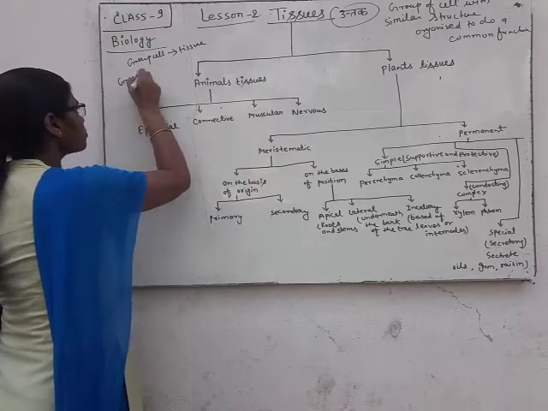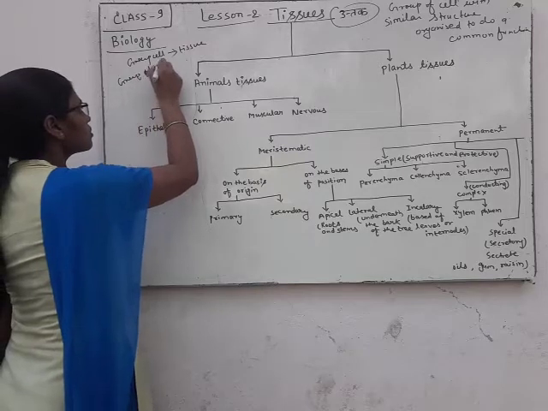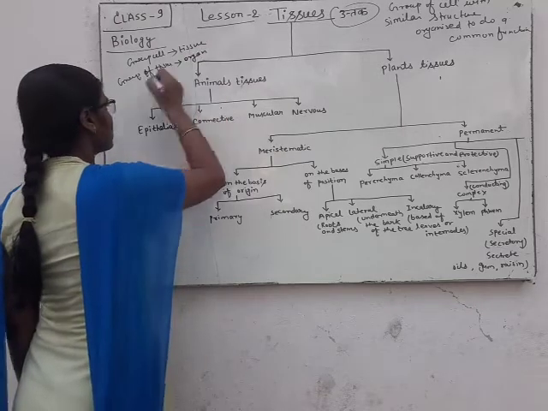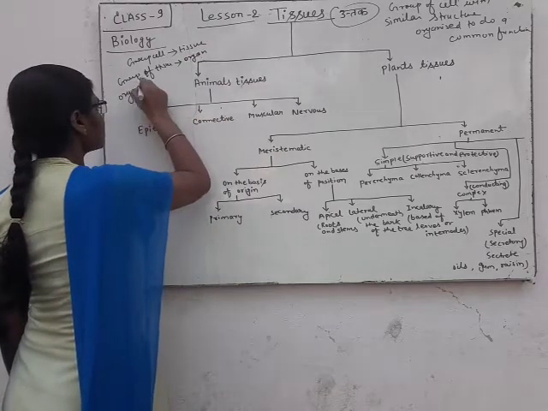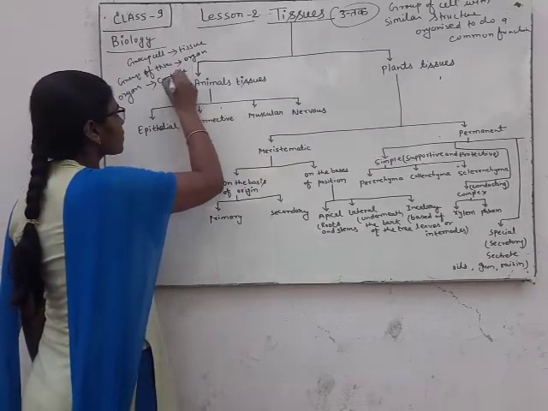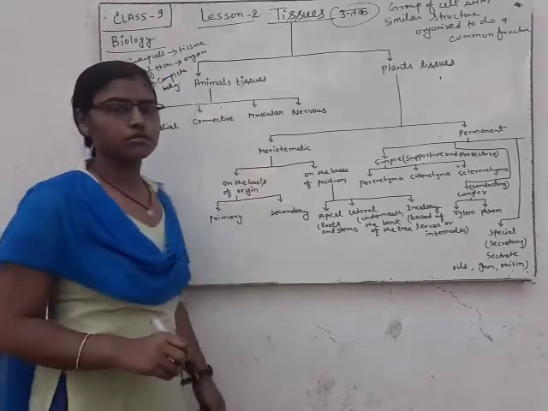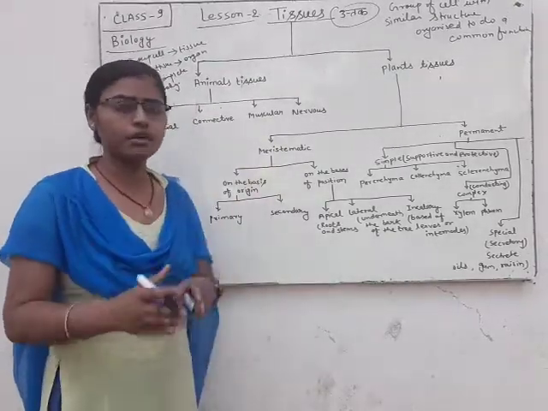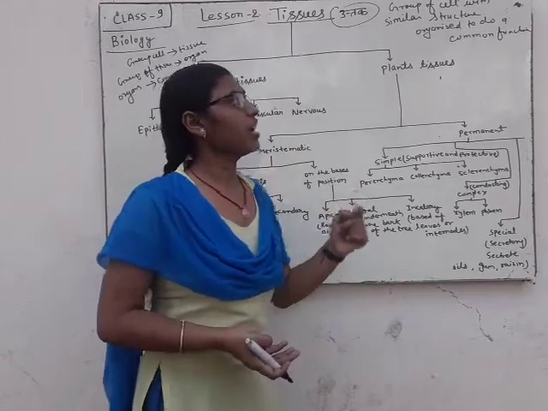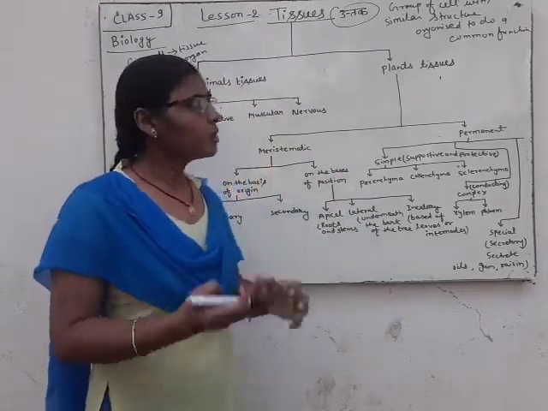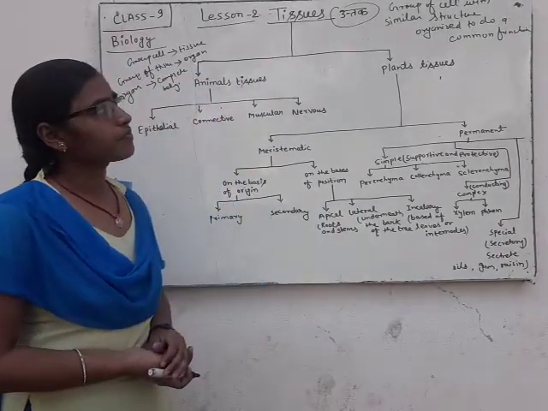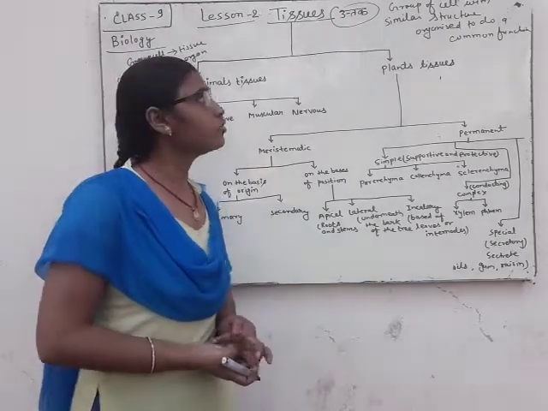A group of tissues makes one organ, and a group of organs forms a complete body, a human body, animal body, plant body. The group of cells with similar structure, organized to do a common, basic function, is known as tissue.